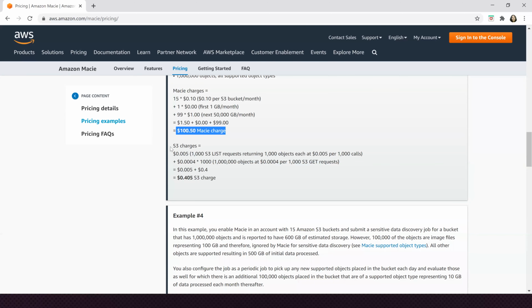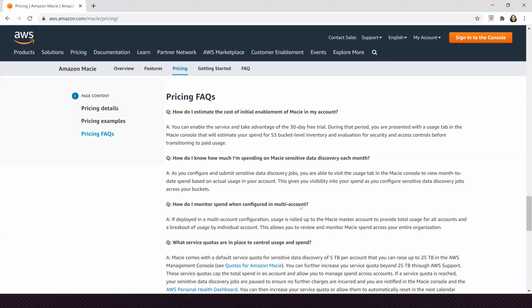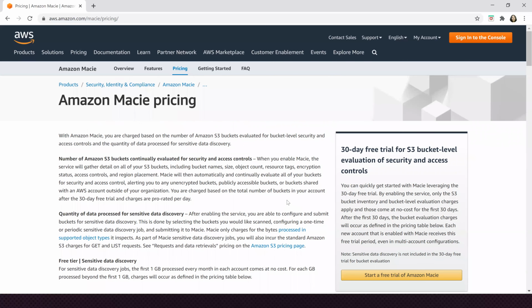So this is how it typically works. And of course, S3 is going to have its own charges for those objects that were there. So that is going to be an additional almost 40 cents right there at the bottom. There are several other examples over here at the bottom. Feel free to explore. So guys, do explore this service.